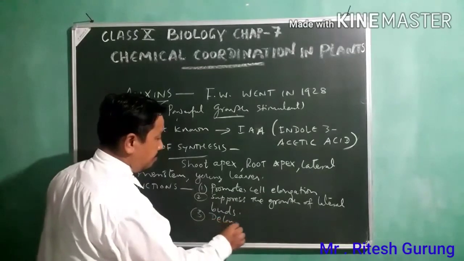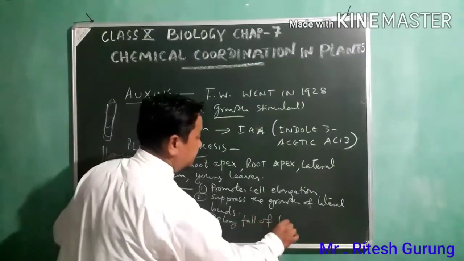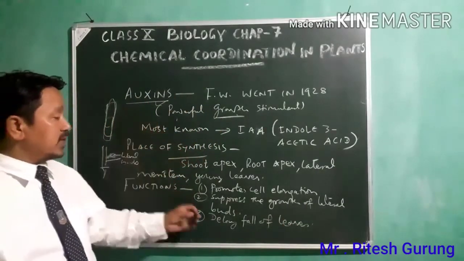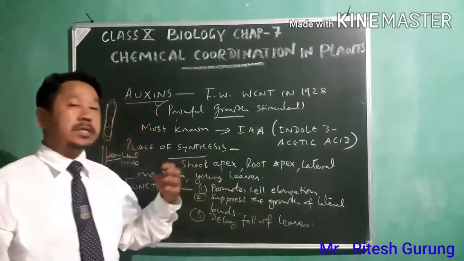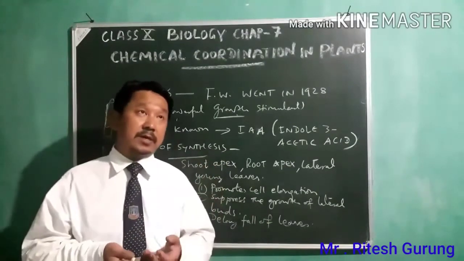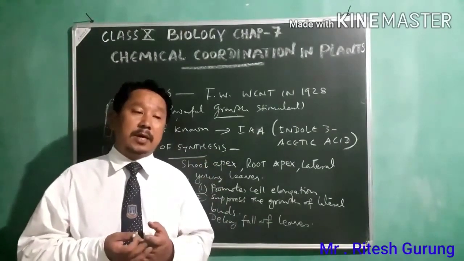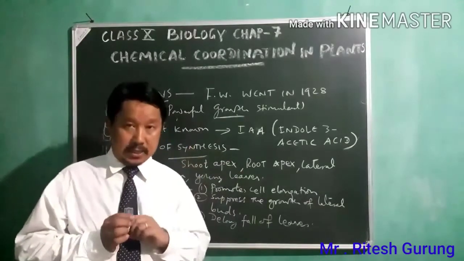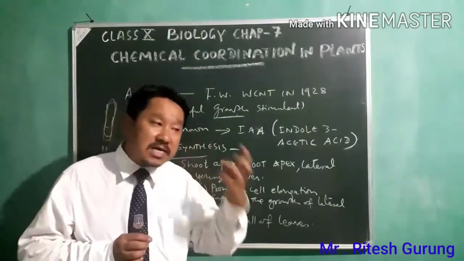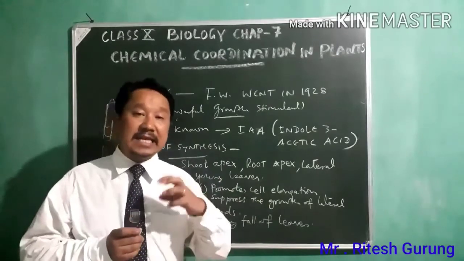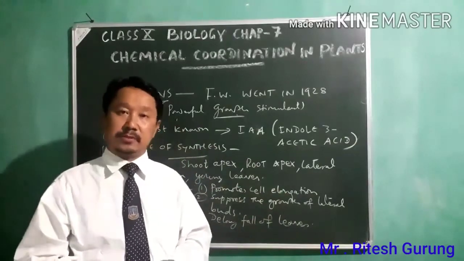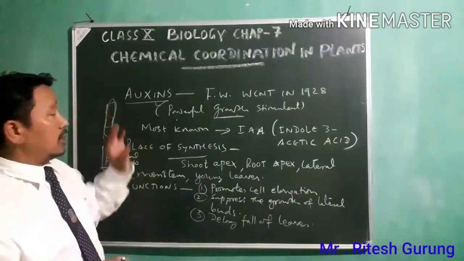And number three, delay fall of leaves. That means it influences the leaves not to fall off soon. You must have seen plants sometimes losing the leaves early. But these auxins usually stop the early shedding of the leaves. Okay, it delays it. So it slows down the process of falling of the leaves. So that's another important function of this auxin.